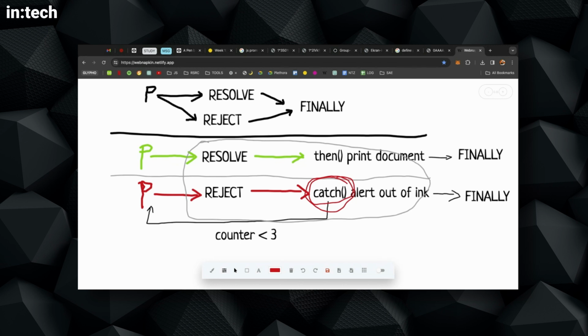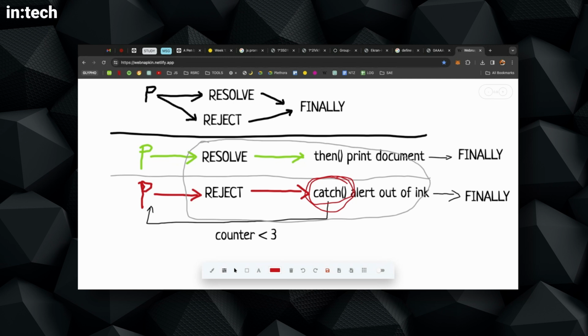So imagine this: you go into an office, you turn on the printer, it prints or it doesn't print. Is there something that you will do at the end in both cases? Someone asks you from the office to print some documents. They say, go on the second floor, office A, B, whatever. You go in there, you turn on the printer, it prints or it doesn't print. And before you leave the office, what must you do in both cases?